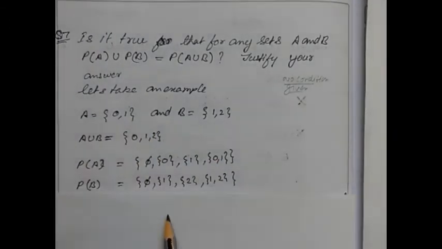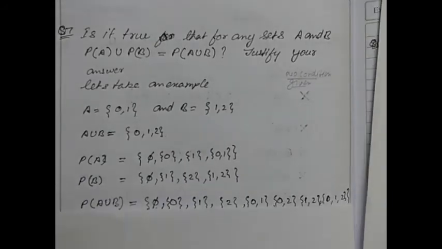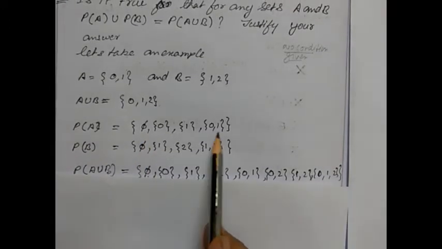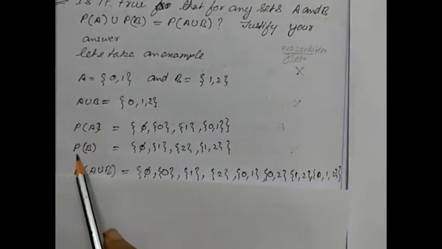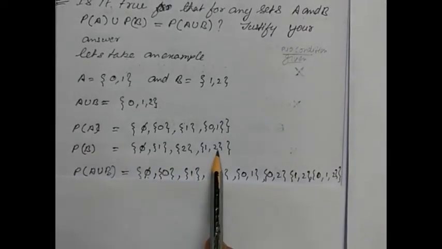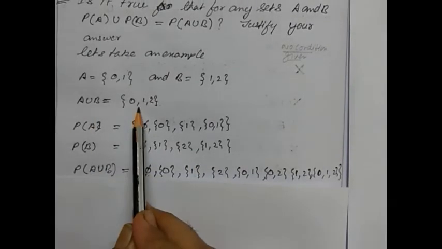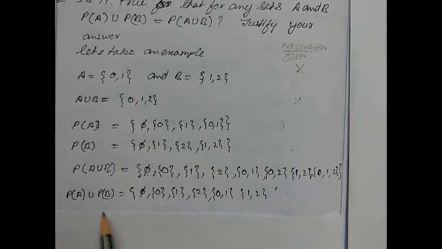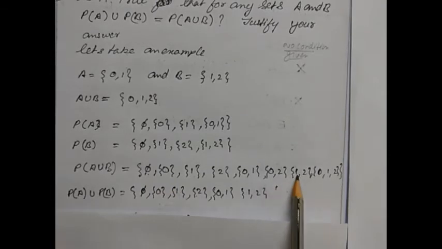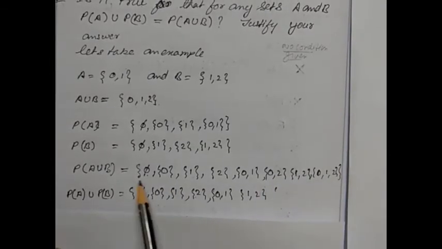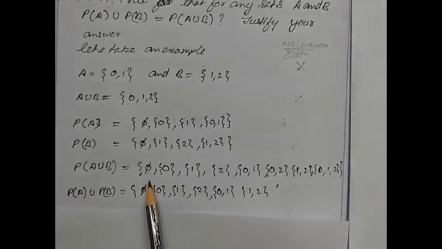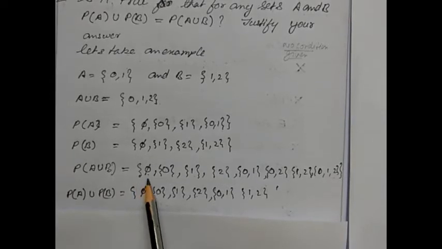Now this question can be done in a very simple way, taking the example. So we will write down the power set of A. We will get these sets in the power set of A, and the power set of B will be these, that is empty set, {1}, {2}, {1, 2}. And if A union B is taken, what will be the power set of this? The power set of A union B will be the empty set, {0}, {1}, {2}, {0, 1}, {0, 2}, {1, 2}, {0, 1, 2}. So here the number of elements, or number of subsets, in the power set will be 8.